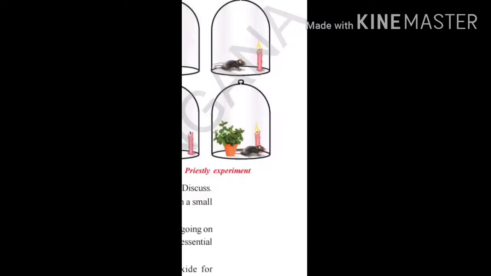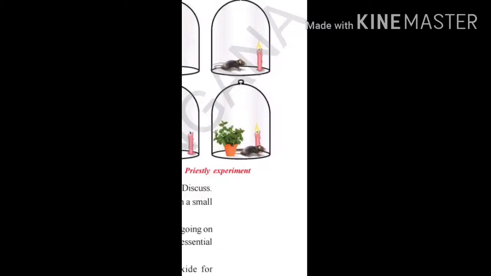He did research on this activity and later found that a process was being done by the plants, which is nothing but photosynthesis, and due to photosynthesis some gas is liberated, which was later found to be oxygen. This oxygen produced by the green plants was being utilized by the mouse as well as the burning candle. And later still, it was found that whatever is being done by the candle and the mouse is being reversed by the plants.